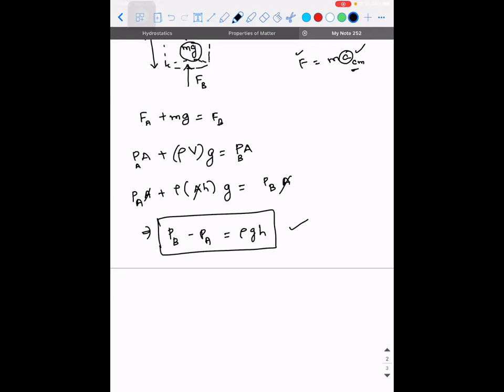Yes, sir. Make a note of this. If PA is equal to P small a, this is called atmospheric pressure.